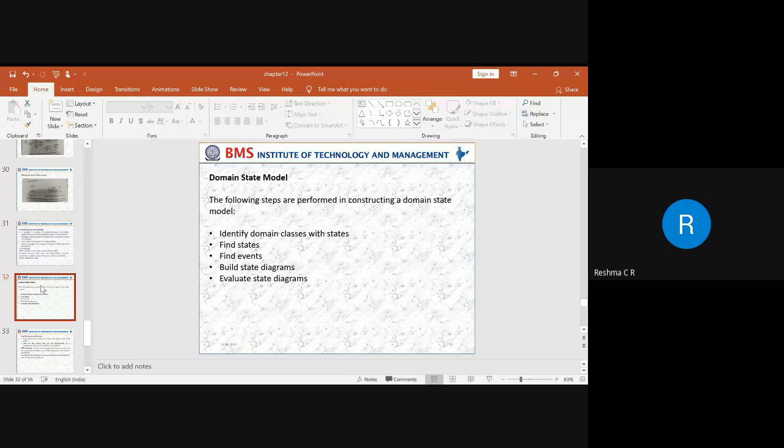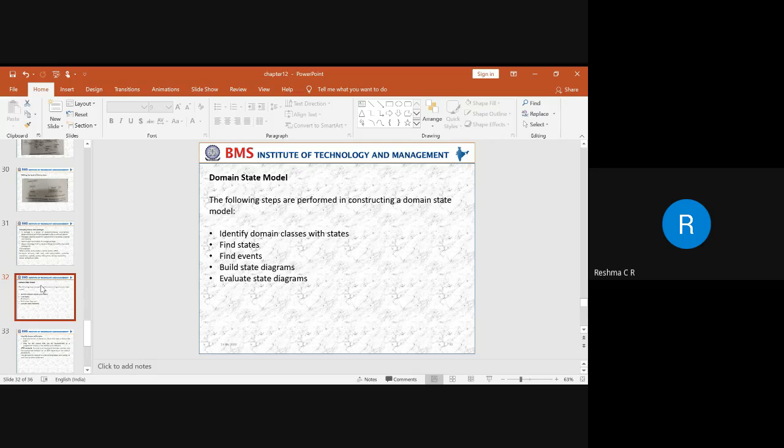So the next step is finding the states. When it comes to finding the states, we need to list all the states for each class. Say I said account is a class. So for the account class, what are the different possibilities? Opening of an account, closing of an account, performing a transaction, right? Suspend the account if fraud is detected. All these things are different kinds of states that we are trying to identify.